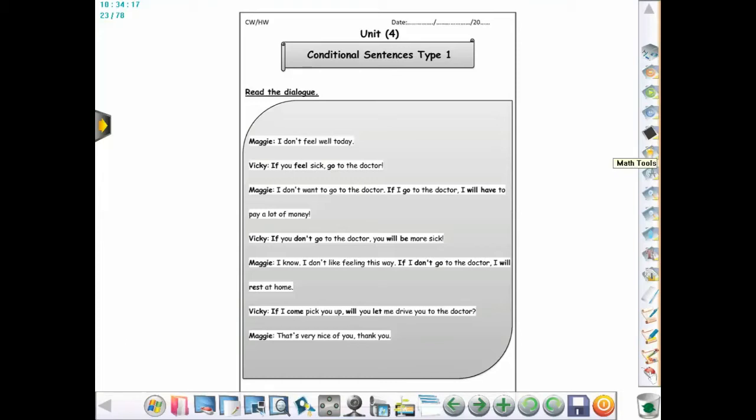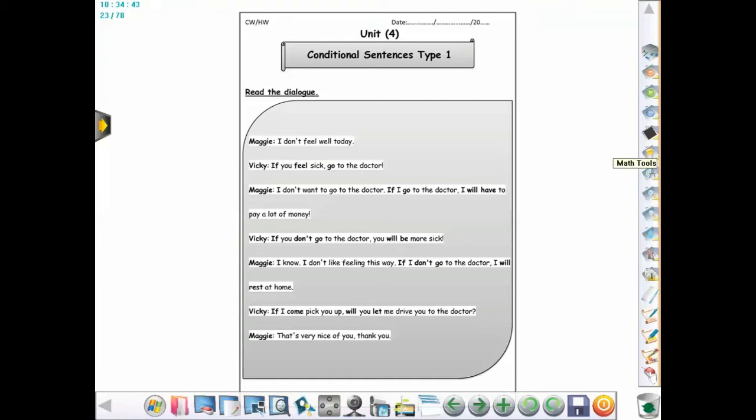I am proceeding with the previous lesson that I was explaining in the PowerPoint presentation, which was talking about conditional sentence type 1. As we explained earlier, we use the conditional sentences type 1 to talk about future possibilities, okay? And we said that I put present simple in the if clause, and in the main clause, I put future will, right? Let's look at some examples as well here.